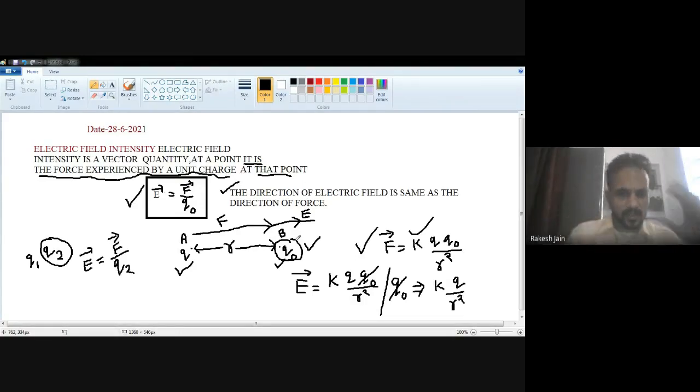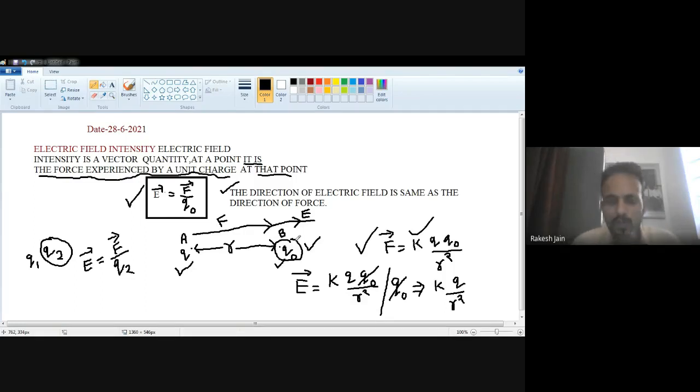It means the other charge puts a force on it, so it is a little low compared with the point charge. I want to find the electric field intensity on this charge, so this is a test charge.